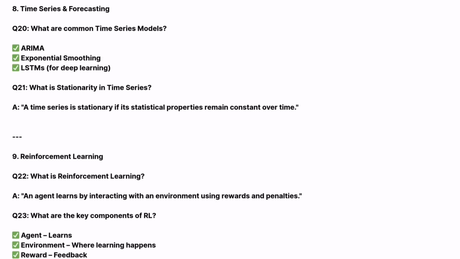The next section is reinforcement learning. So what is reinforcement learning? An agent learns by interacting with an environment using rewards and penalties. This is how reinforcement learning works, you can say this. Now the next question is, what are the key components of RL? That is reinforcement learning. We have three components: agent, environment, and reward. So you can explain what the agent is, what the environment is, and what the reward is.